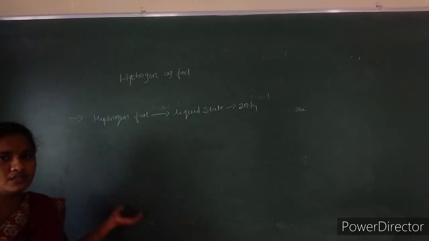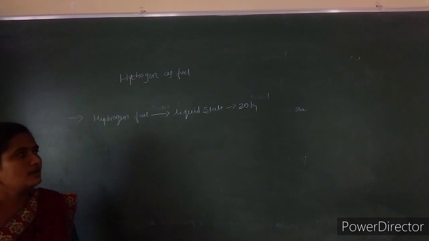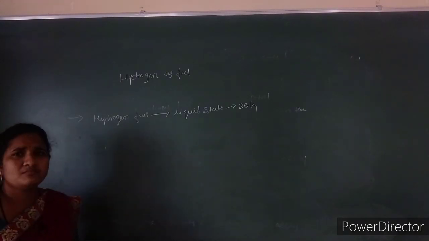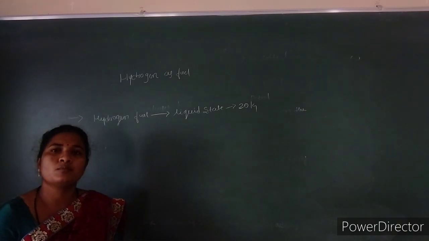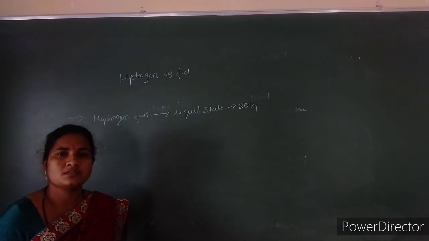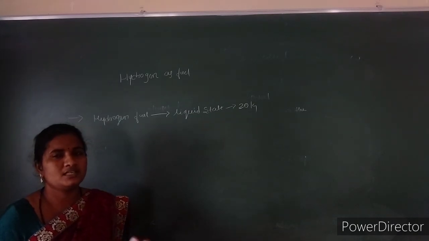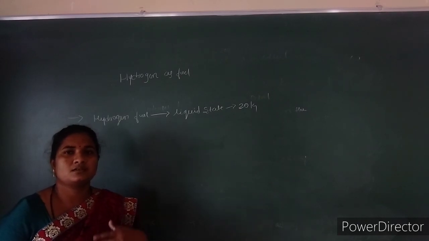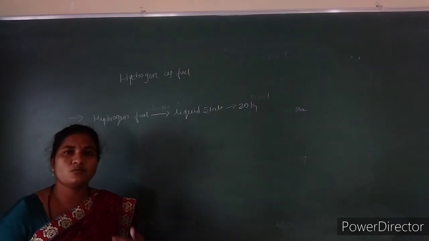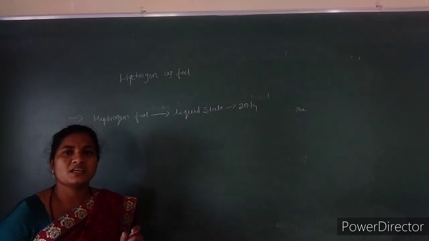For this we require some insulating metal alloys. Insulating metal alloys are nothing but a combination of one or more metals which act as an insulator. So metal alloys means a metal is combined with one more metal and it behaves as an insulator here.